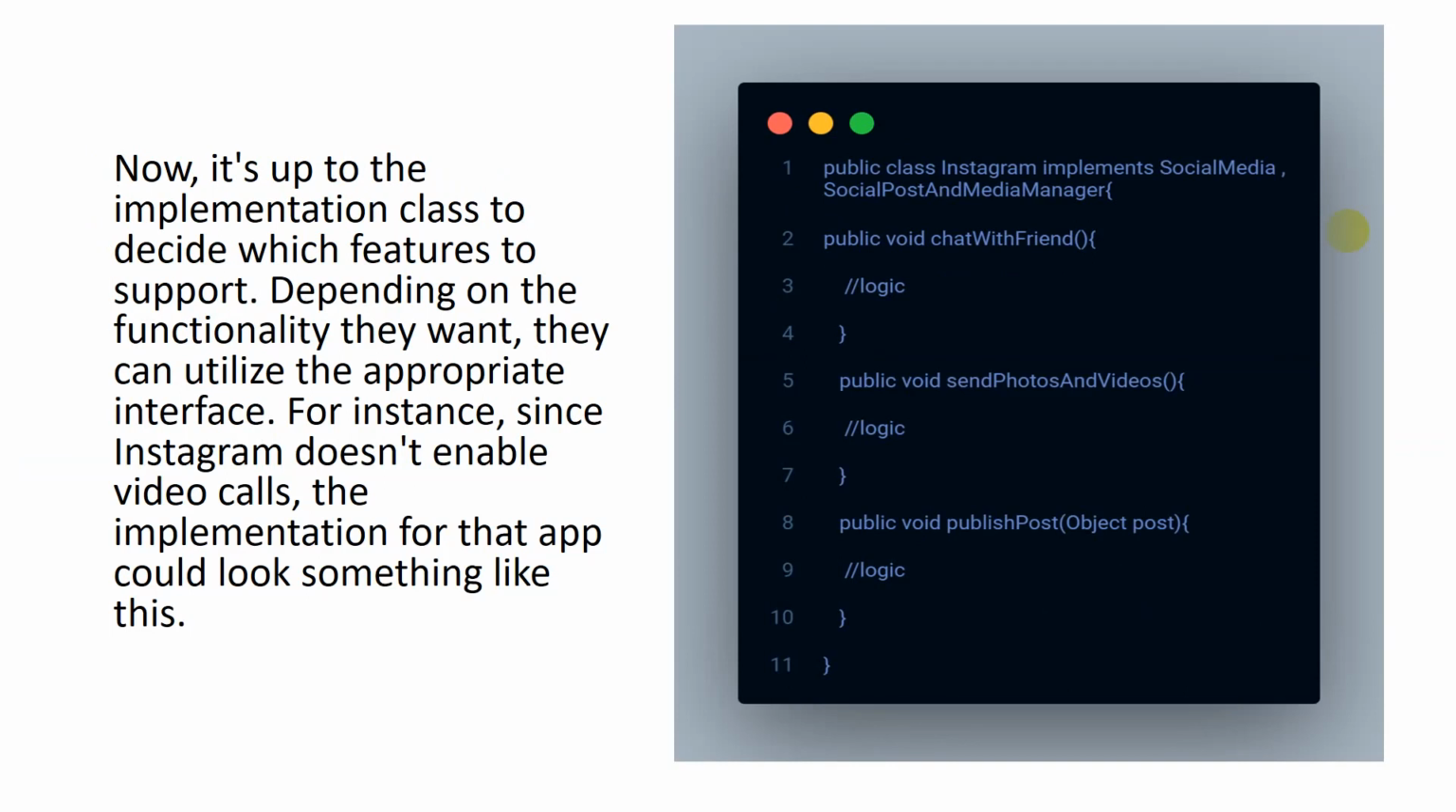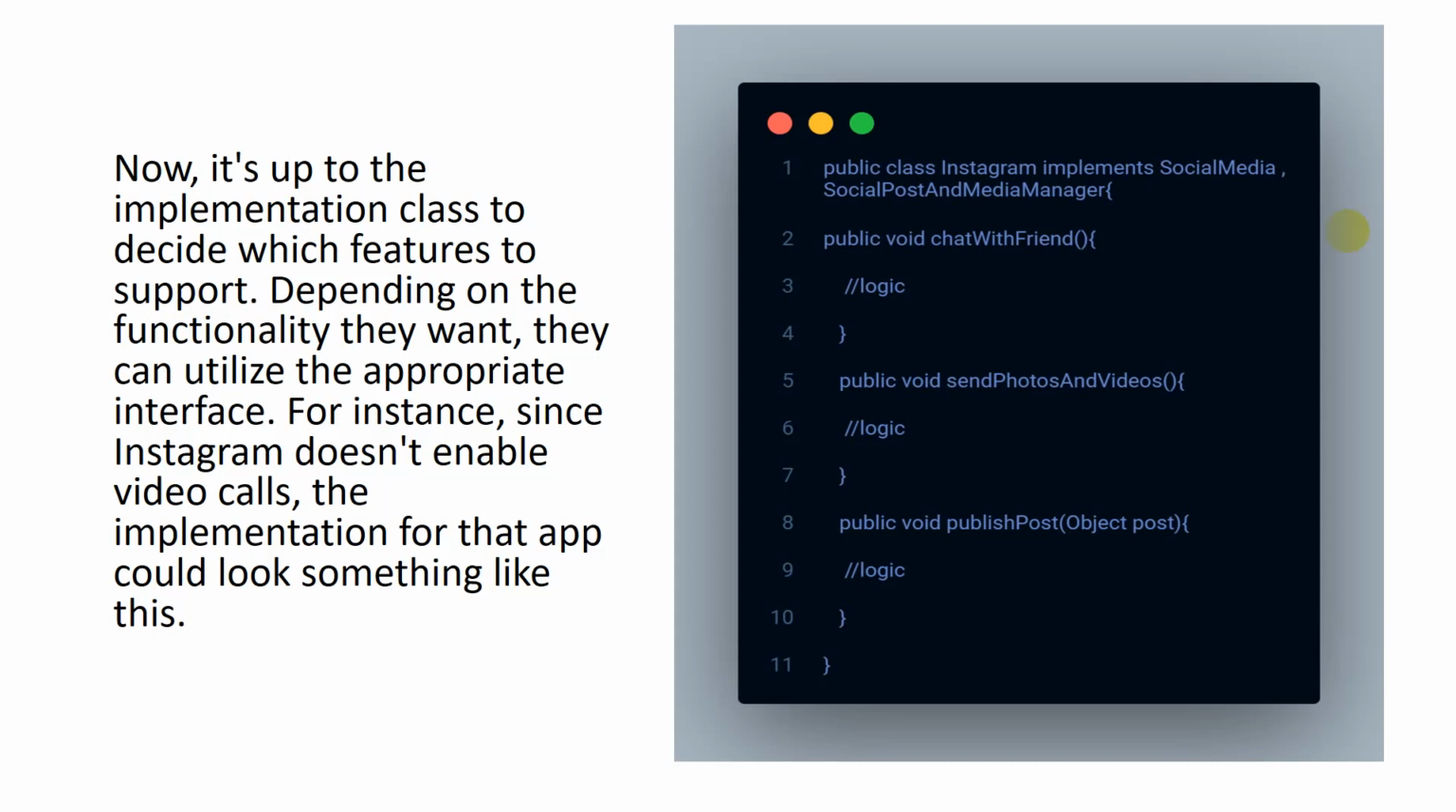Now, as you can see, we isolated specialized functionality into distinct interfaces in order to adhere to LSP. Now it's up to the implementation classes to decide which features to support. Depending on the functionality they want, they can utilize the appropriate interface. For instance, since Instagram does not enable video calls, the implementation for that app could look something like this. Here we can see figure 2. This is how we can implement LSP in code by following all the rules based on this principle.